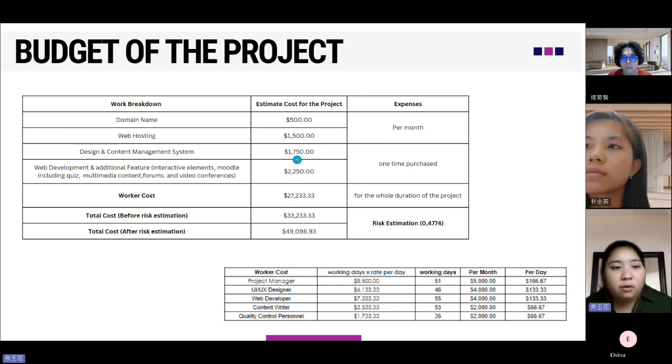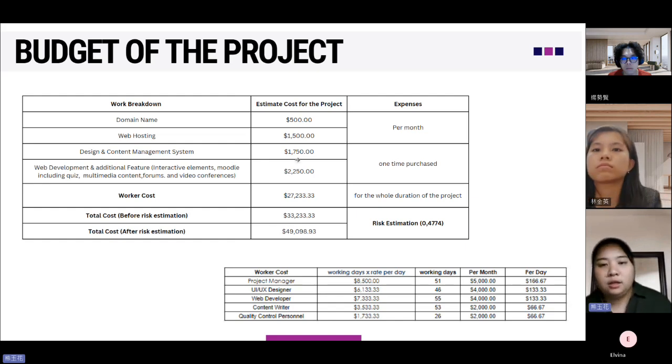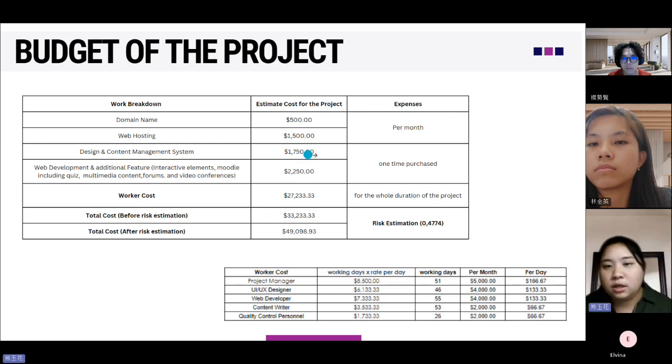1,750. And web development and additional features such as interactive elements, modules including quiz, multimedia content, forums, and video conference, the estimated cost is 2,250. And these expenses are only one-time purchases. And also there is a worker cost, with an estimated cost for the whole duration of the project, the total is 27,233.